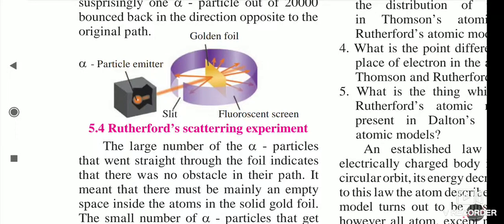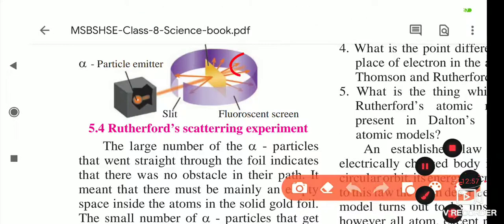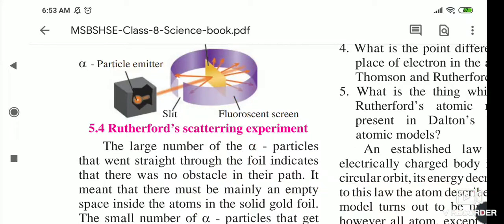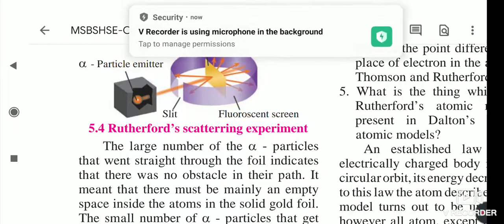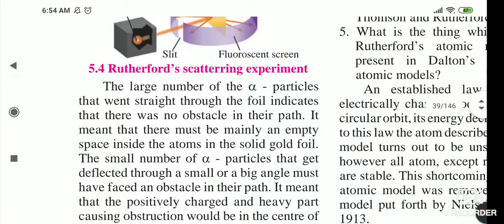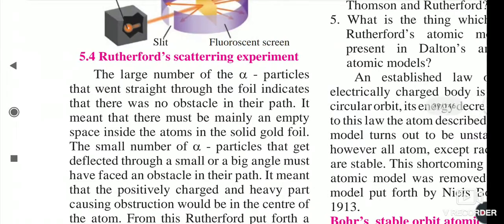Now you saw the experiment done by Rutherford, and from this experiment what he understood is that so many particles are passing in a straight way. Just now you saw it. So many are passing in the same way. Some deflected a little bit in their angle, and some get back. And so from this he concluded that the atomic structure put forth by Thomson, which was worldwide accepted, was not so correct. So he put forth his own theory after studying this experiment.